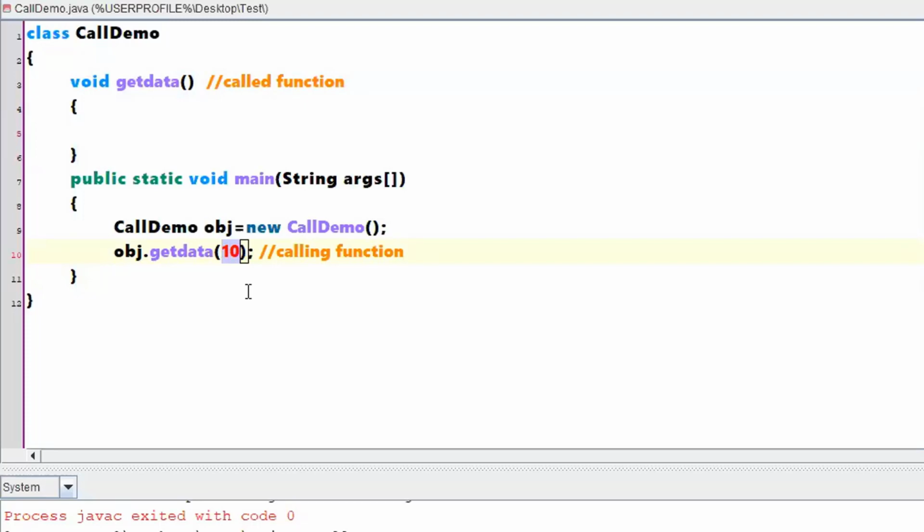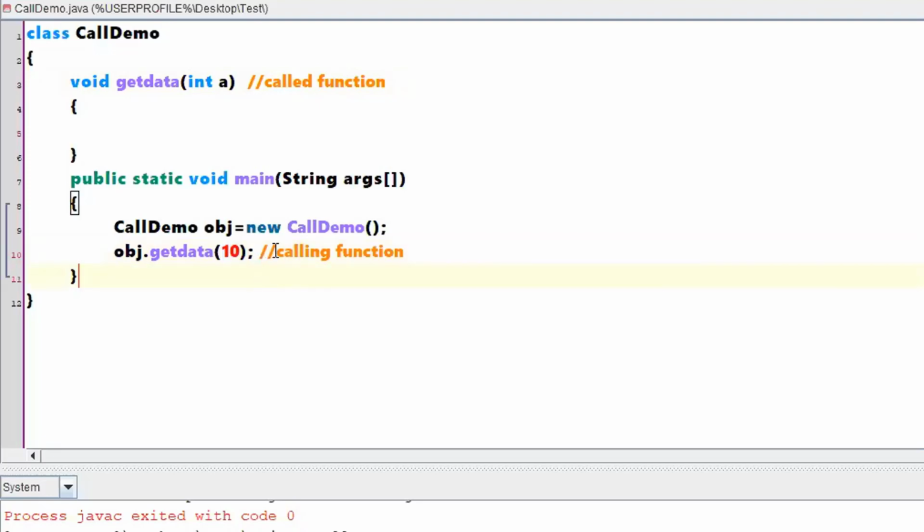Actual parameter, formal parameter. You have two types, right? This particular 10 is an actual parameter, and this actual parameter needs to be copied into a formal parameter. So this copy process will happen. Listen to the statement carefully.